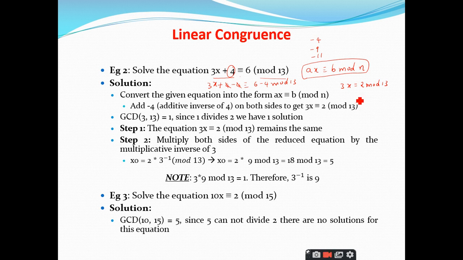Yes, sir. So what is the value of a here? It is 3. What is the value of b? It is 2, and n is equal to 13. So the first step is you have to find the GCD of the coefficient, which is 3, and 13. What is the GCD of 3 and 13? It is 1. And you have to check whether this 1 divides the b or not.